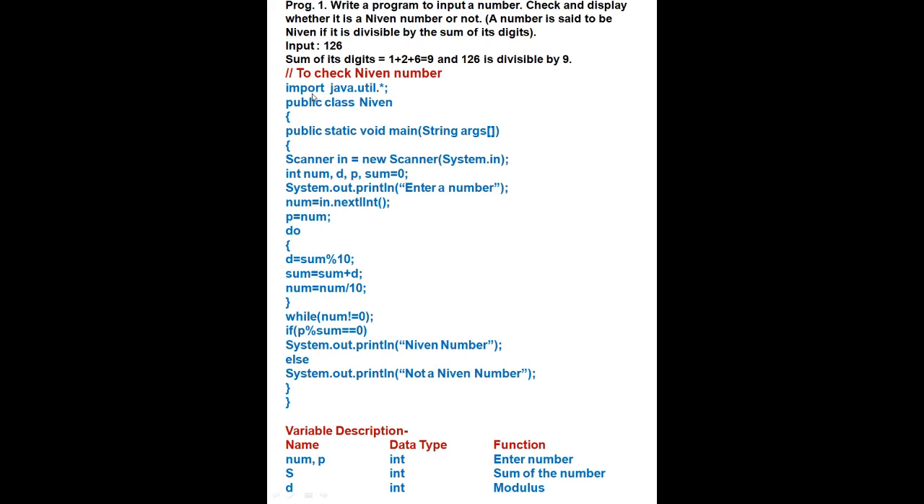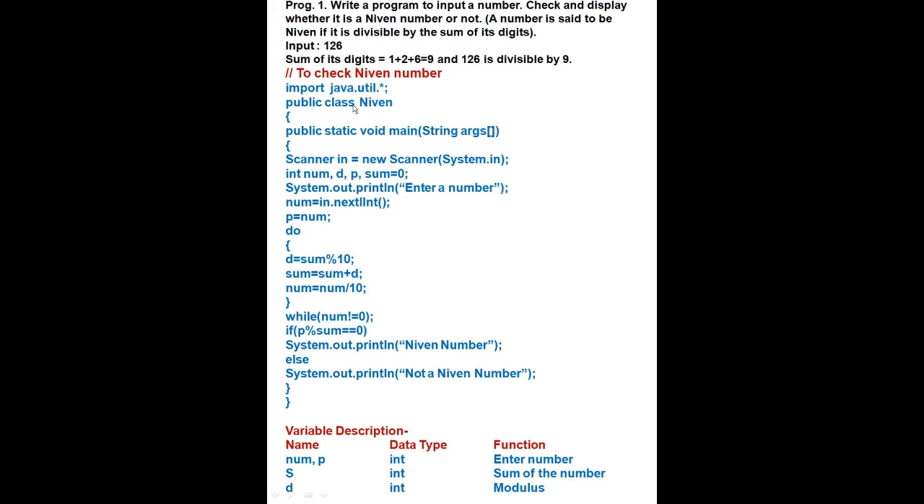I told you that the first line is import java.util.*; then public class Nivine. Because we are making a Nivine program, I have given the name Nivine. Then curly bracket start, public static void main(String args[]). Then curly bracket start, Scanner in = new Scanner(System.in). Now lines 1, 2, 3, 4, 5, 6 are the same.